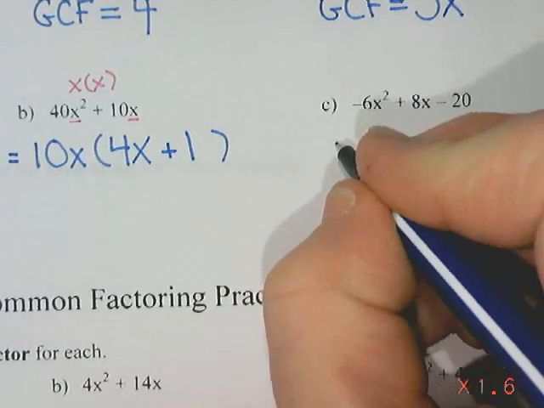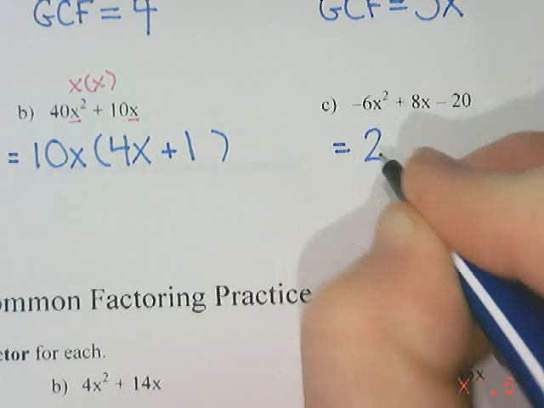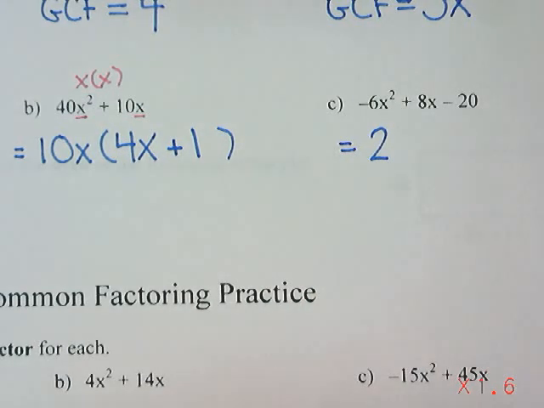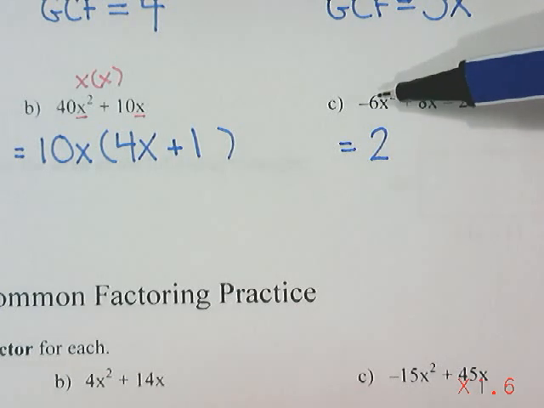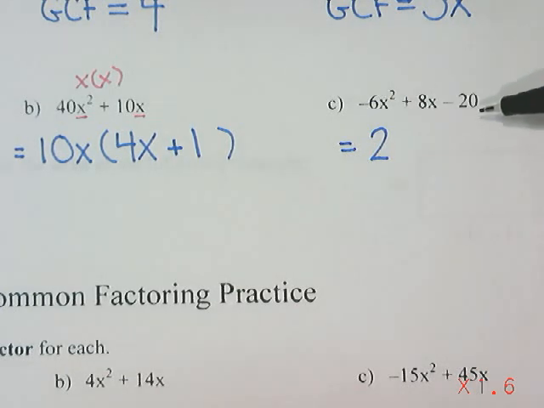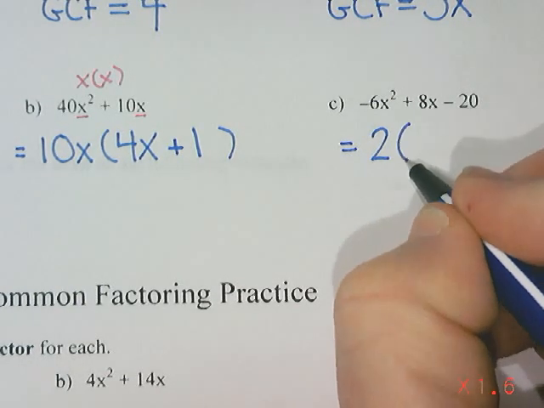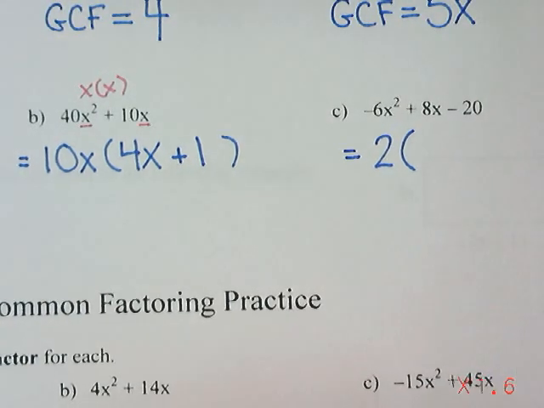So I'm going to say out front, we multiplied by 2. Now, did I do 2x? This has an x, this has an x, that does not have an x. So no, it would have just been the number 2.